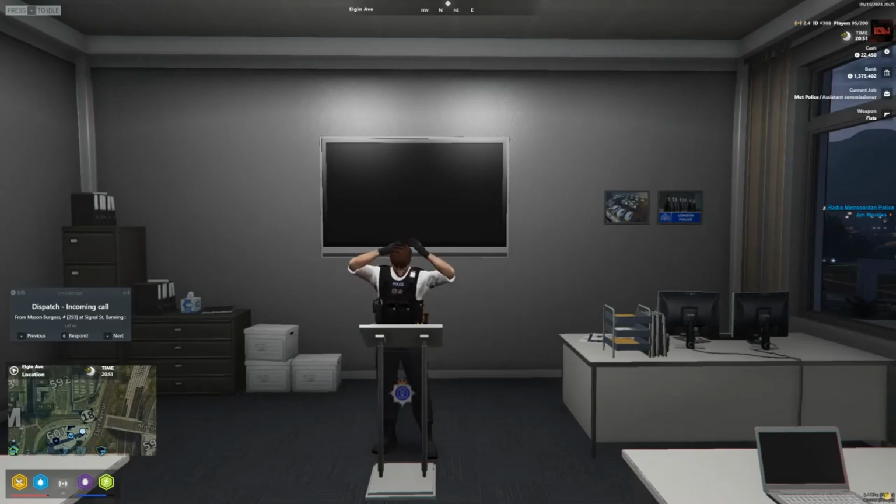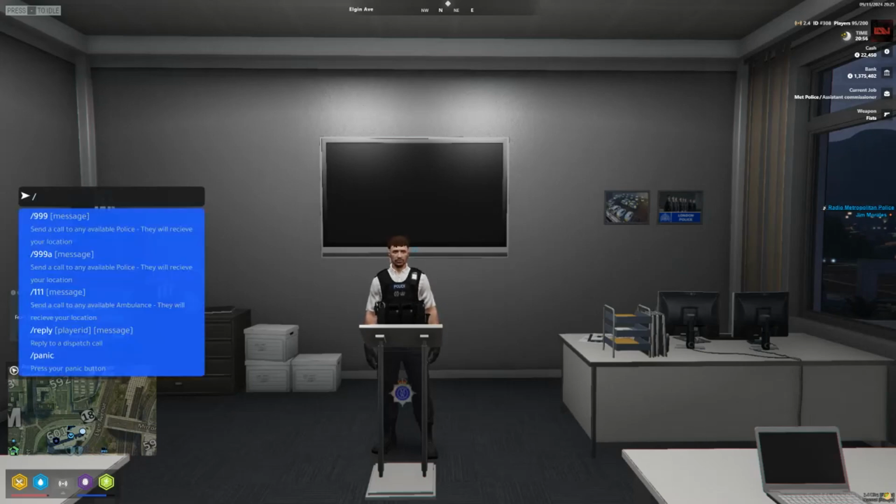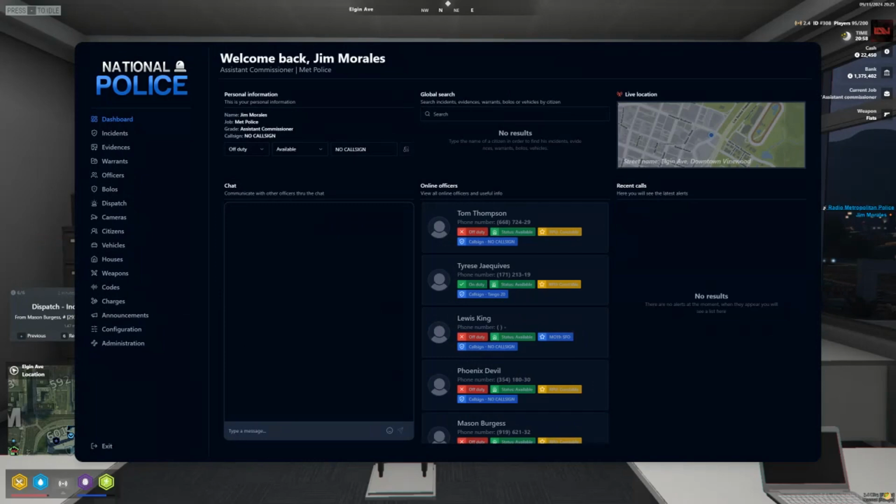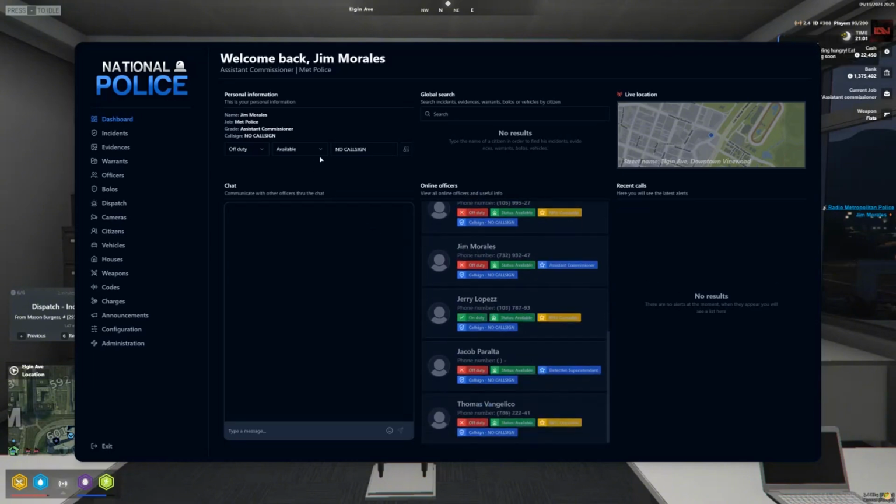Training with LDNPD is the use of the MDT. So how we get the MDT out is we do /think about MDT, which will bring it to this page here. So this is where you're able to see all of the officers which are on duty currently, their call signs. You can assign yourself on and off duty. Within here you have a global search as well, so I can search myself, for example. It will also bring up all of the vehicles which are related to myself.